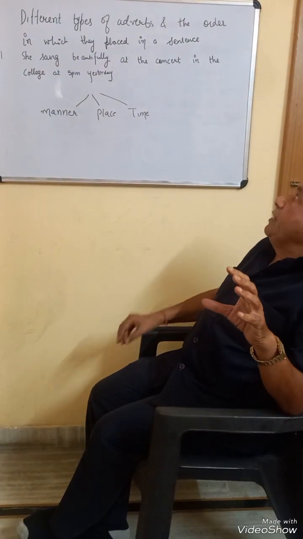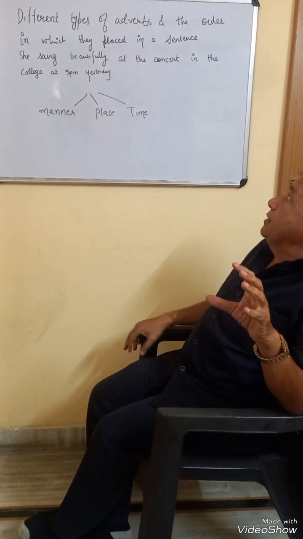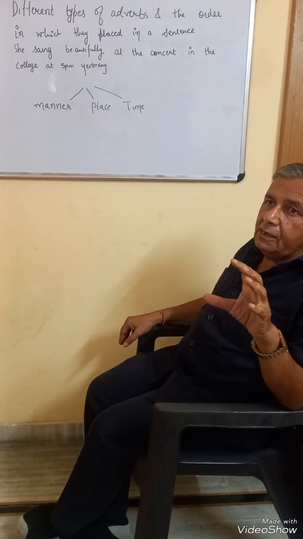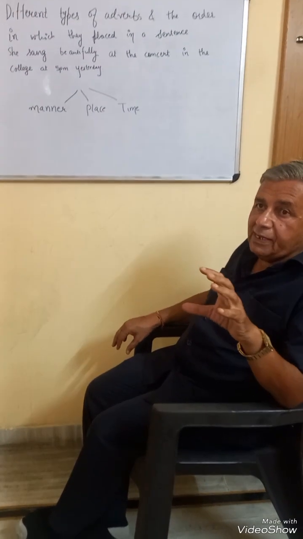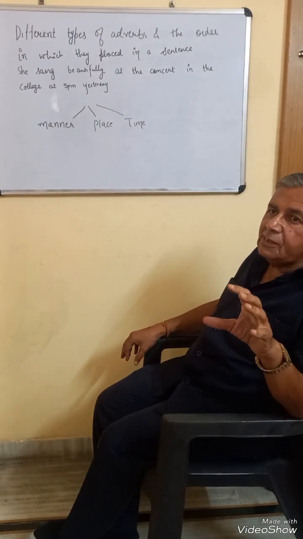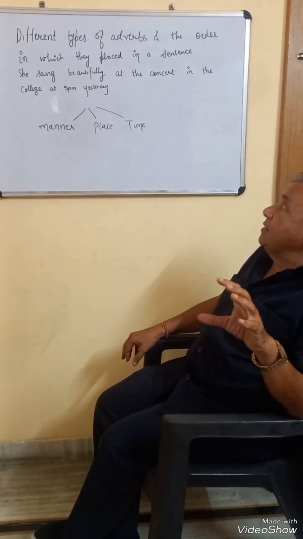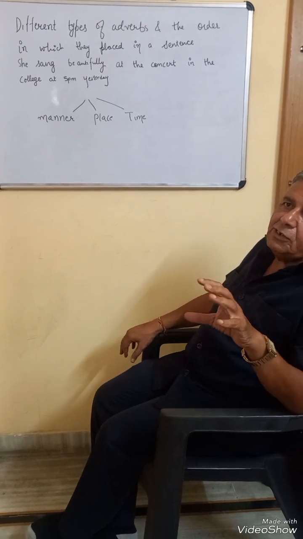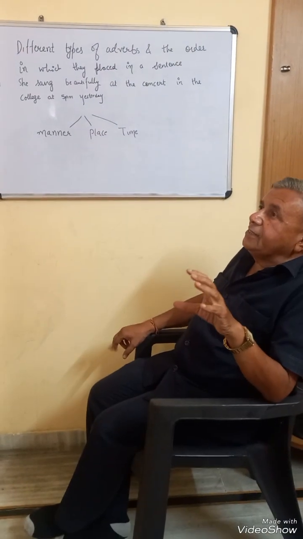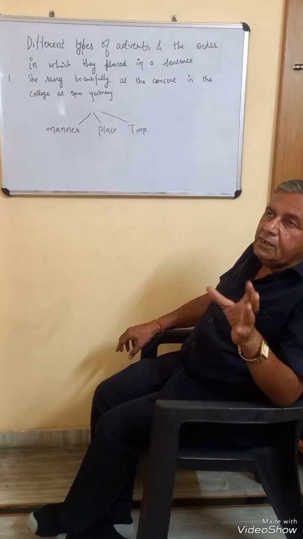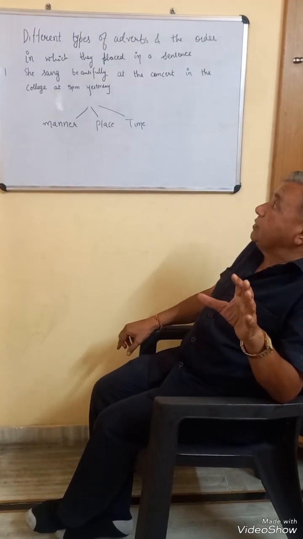And then we have two adverbs of place, at the concert and in the hall. The smaller unit of place is placed first and the larger unit of place is placed later on. In these two units, at the concert is a smaller unit, so it has been put first, and in the college is a bigger unit, and so it has been placed after the smaller unit.